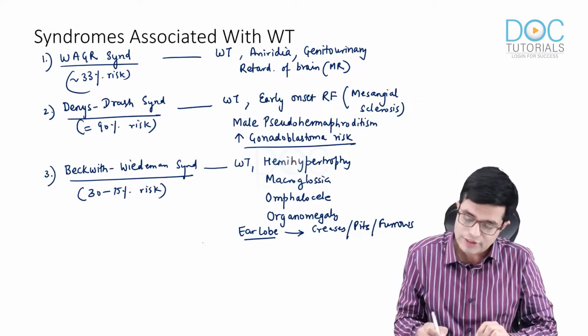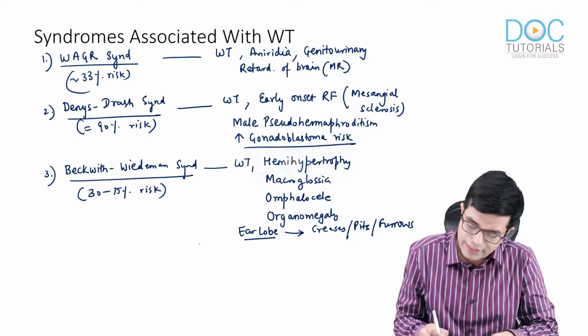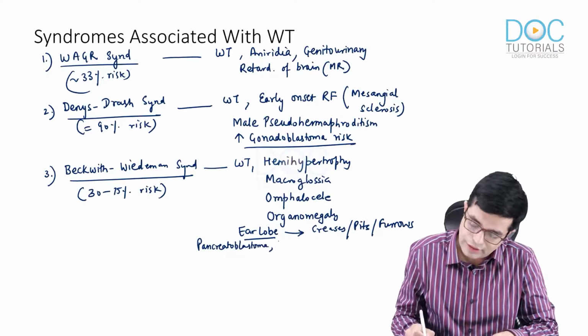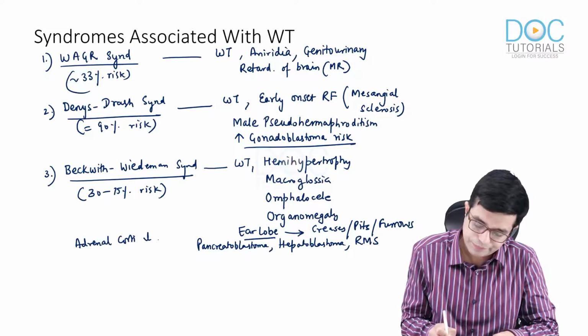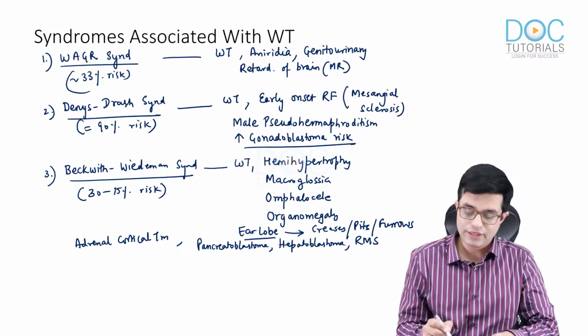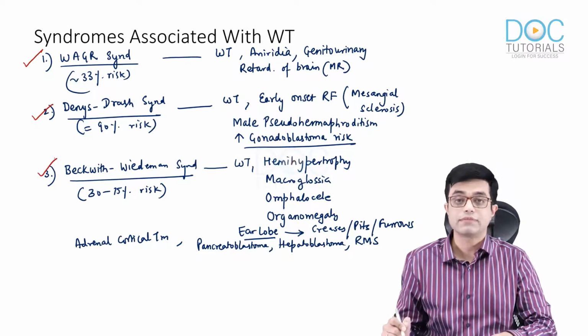And then these patients are also prone to other malignancies which include pancreatoblastoma, hepatoblastoma, rhabdomyosarcoma, and even adrenal cortical tumors. So these are the three syndromes you must remember for your entrance exam if you are an aspirant.